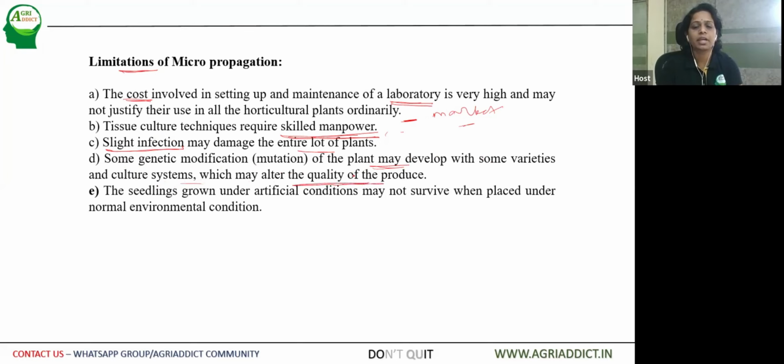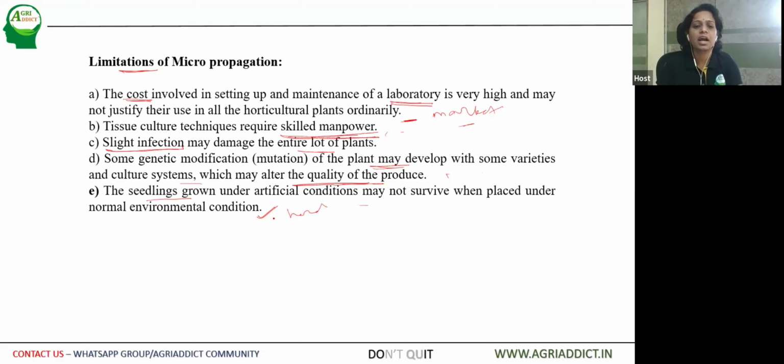Sometimes it may show on the genotypic and phenotypic characters of the plant which are produced under tissue culture systems. Then the seedlings grown under artificial conditions may not survive when placed under normal environmental conditions. This process is called hardening.